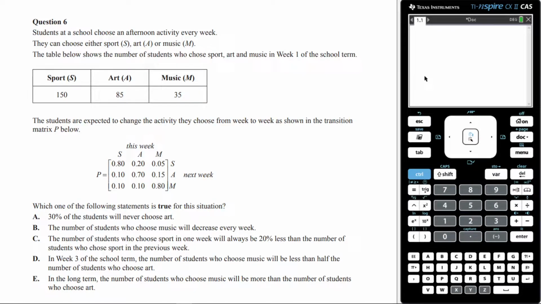All right, let's answer this question here. It is question 6. Students at a school choose an afternoon activity every week. They can choose either sport, art, or music. The table below shows the number of students who choose sport, art, and music in week 1 of the school term. So here it is.